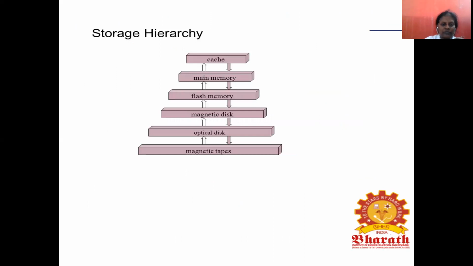And next is the storage hierarchy of the system. The order of the storage hierarchy is: cache memory, main memory, flash memory, magnetic disk, optical disk, and magnetic tapes. So this is according to the storage hierarchy.